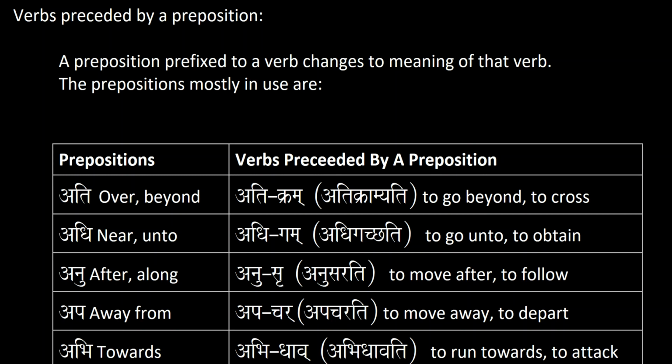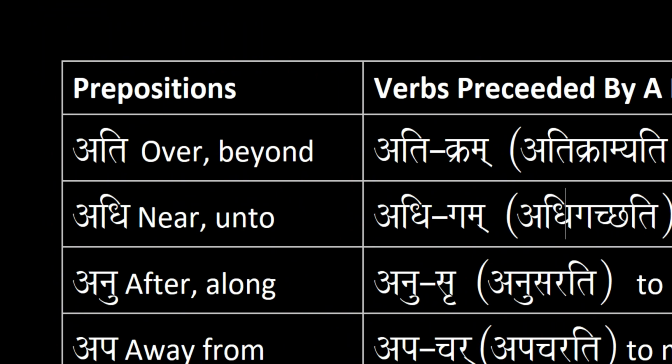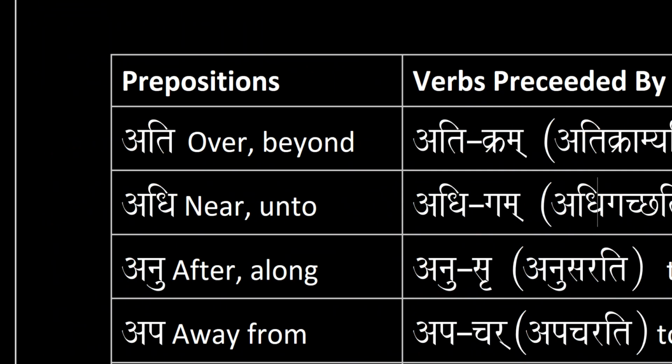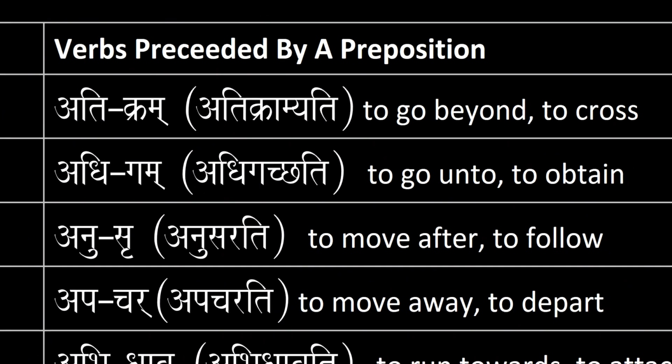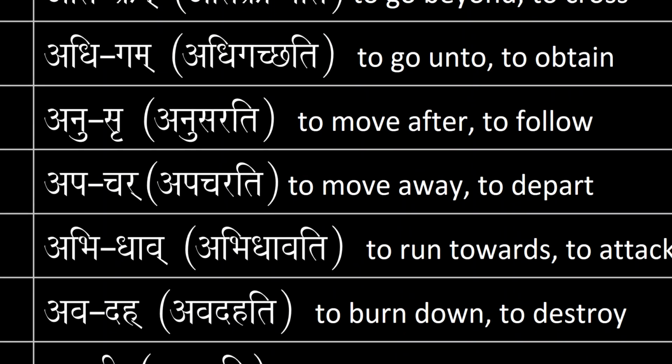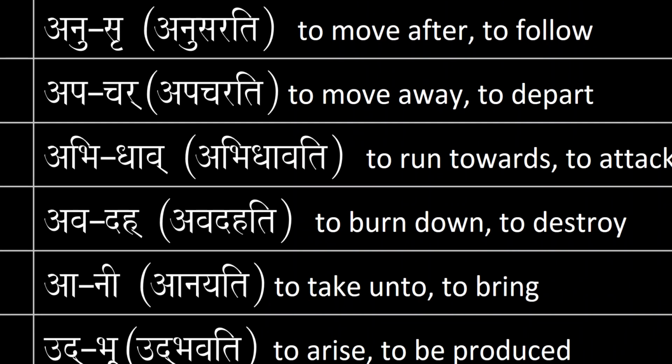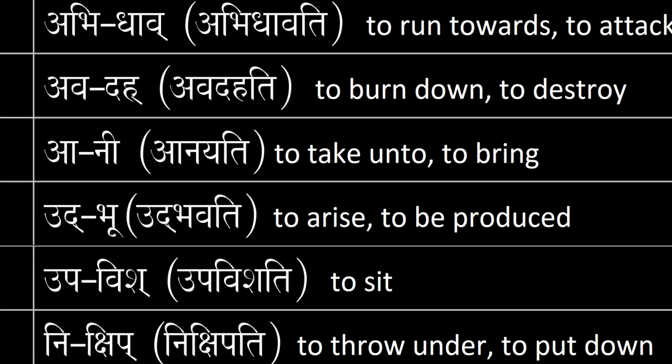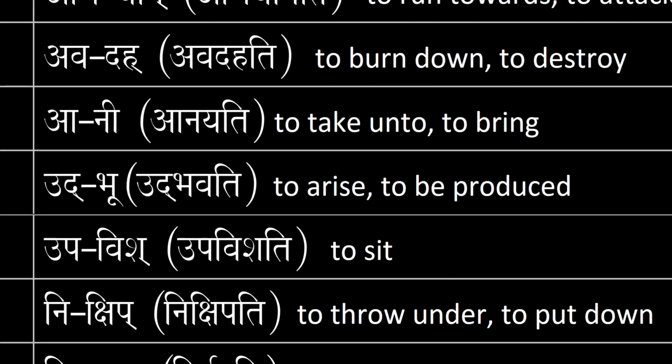The prepositions mostly in use are as follows in the left column of this table. On the right column of this table are the verbs that are preceded by the preposition with their new meaning. The majority of these verbs are used in the first conjugation, and we have already learned the meaning of almost all of the verbs on their own in this course without the preposition.